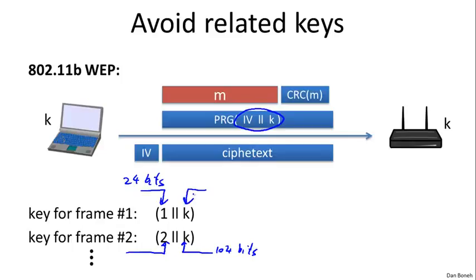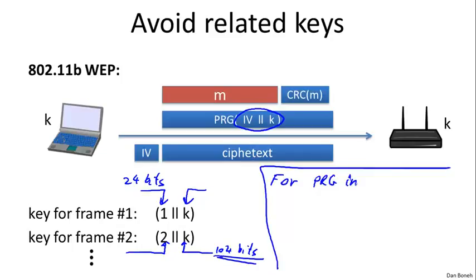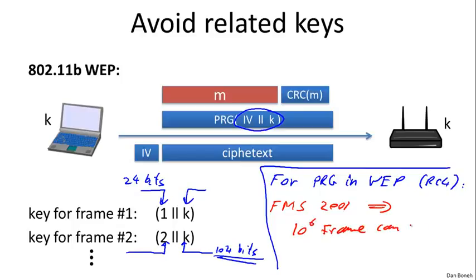And it turns out the pseudorandom generator used in WEP is not designed to be secure when you use related keys that are so closely related. In other words, the majority of these keys are basically the same. And in fact, that PRG is called RC4. We'll talk about that more in the next segment. It turns out there's an attack that was discovered by Fluhrer, Mantin, and Shamir back in 2001 that shows that after about 10 to the 6, after about 1 million frames, you can recover the secret key. You can recover K.